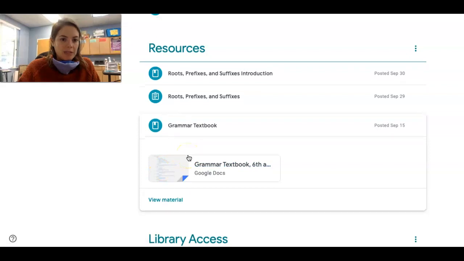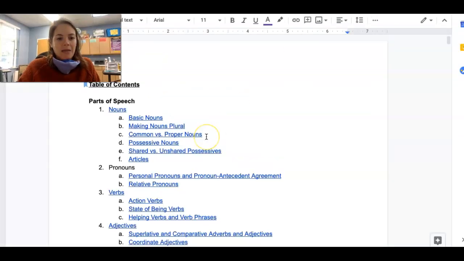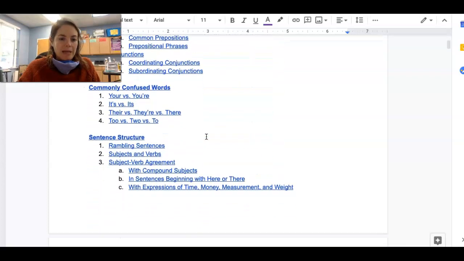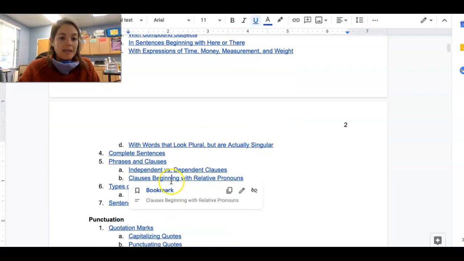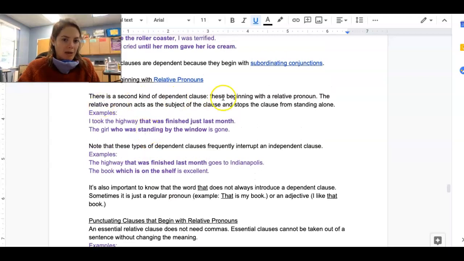So I'm in our resources section. I'm going to my grammar textbook, same as always. And in my grammar textbook, I'm going to go down to my sentence structure, okay, and open up my clauses beginning with relative pronouns, which is what these clauses will start with. So, like I said, there's a second kind of dependent clause, those beginning with relative pronouns. The relative pronoun acts as the subject of the clause and stops the clause from standing alone.